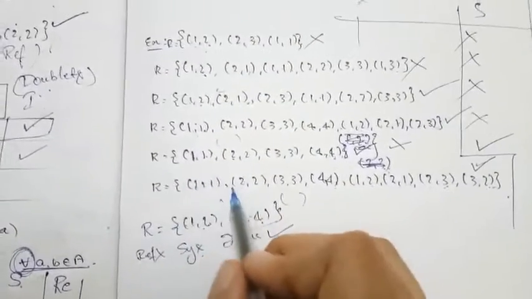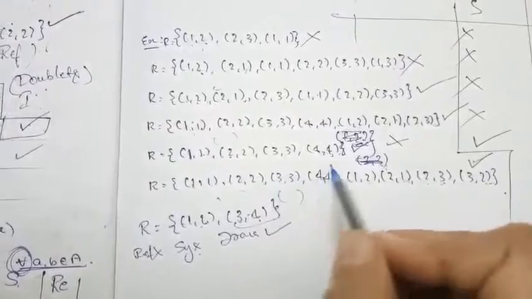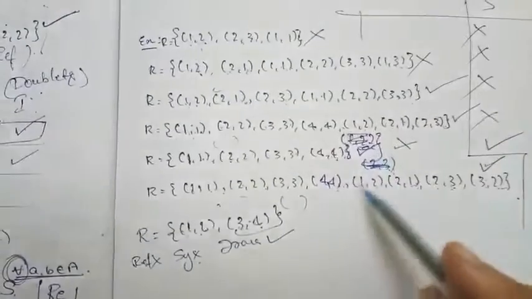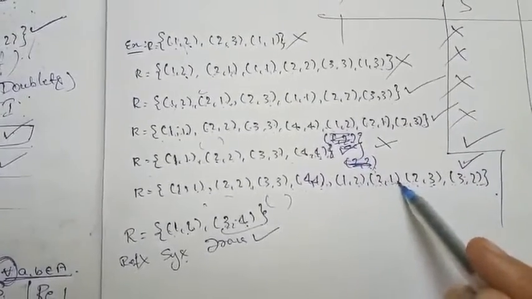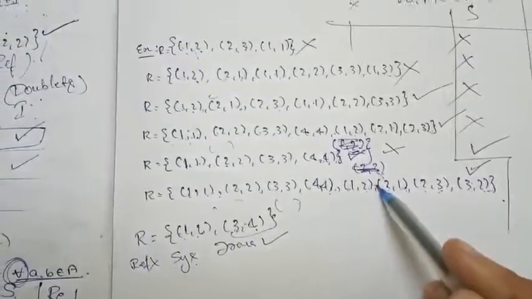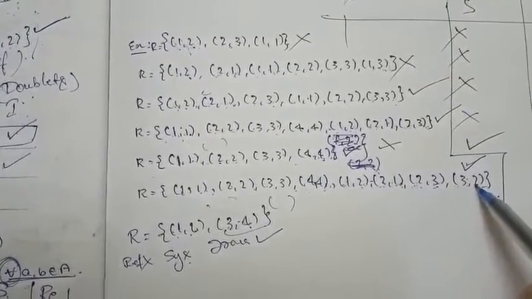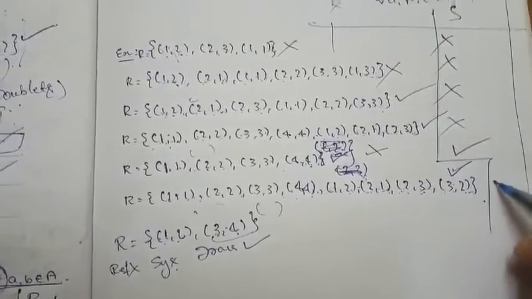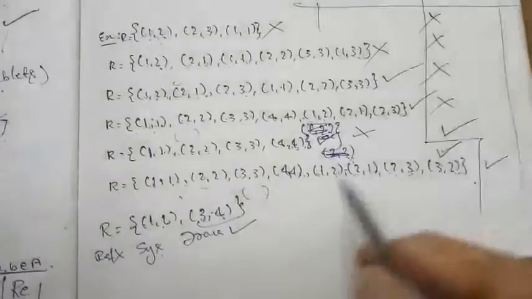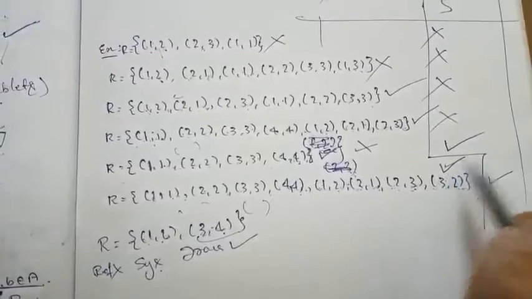Here 1 comma 2 is there. For 1 comma 1, 1 comma 1 itself. 2 comma 2, 2 comma 2, 3 comma 3 same, 4 comma 4 is also the same. For 1 comma 2, 2 comma 1 is there. For 2 comma 1, 1 comma 2 is there. For 2 comma 3, 3 comma 2 is there. For 3 comma 2, 2 comma 3 is there. It is symmetric. So sorry students, I have made one mistake here.